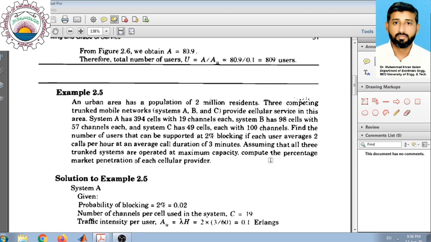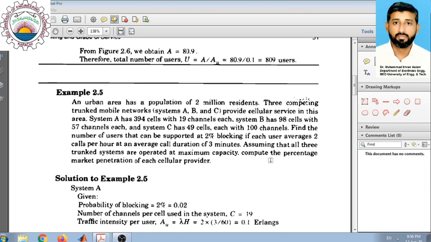And for the second system, if all the channels in the system are busy and a new caller arrives, it is put on hold or in a queue until a channel becomes free. In this particular case of system, the probability of delay greater than some specific amount of time is the grade of service for that system.